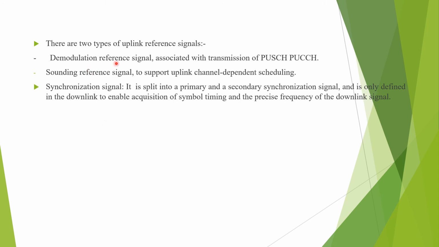There are two types of uplink reference signal. Demodulation reference signal associated with the transmission of PUSCH and PUCCH, and the sounding reference signal that will support uplink channel dependent scheduling. And the synchronization signal is split into the primary and the secondary synchronization signal and it is only defined in the downlink to enable the acquisition of the symbol timing and the precise frequency of the downlink signal.